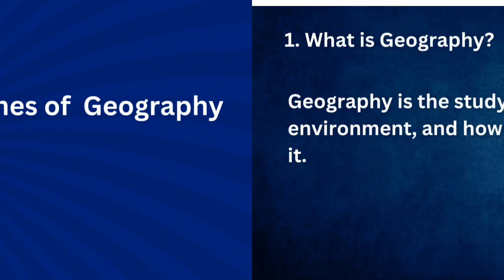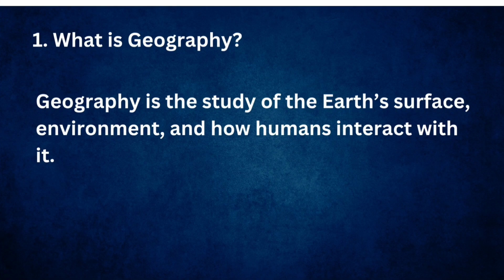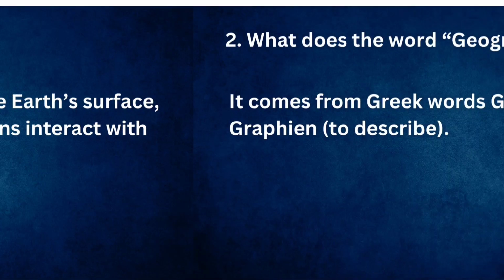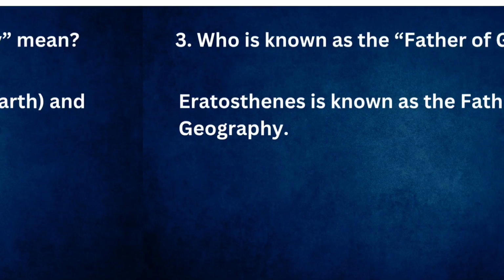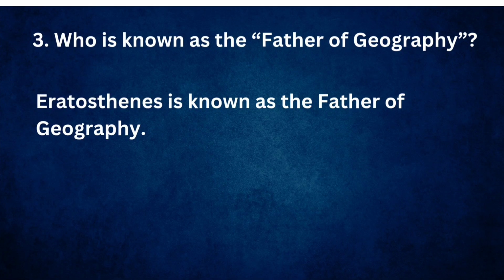Scope and branches of geography. What is geography? Geography is the study of the Earth's surface, environment, and how humans interact with it. What does the word geography mean? It comes from Greek words geo, earth, and graphin, to describe. Who is known as the father of geography? Eratosthenes is known as the father of geography.